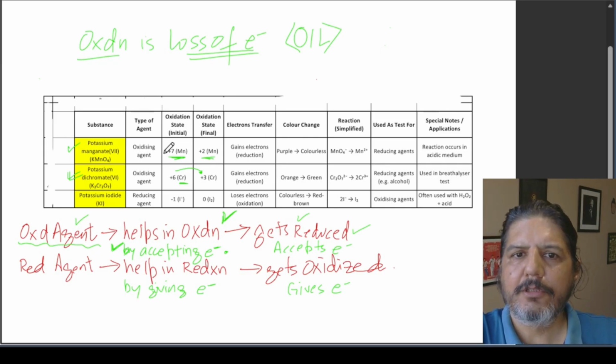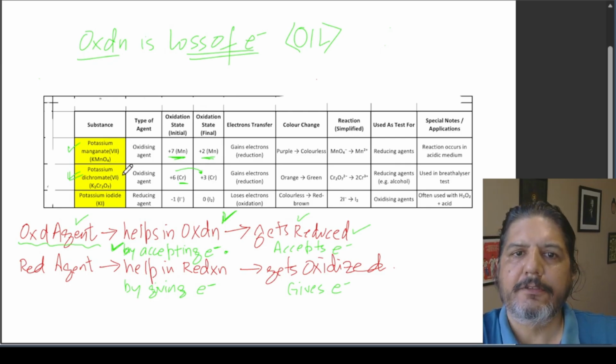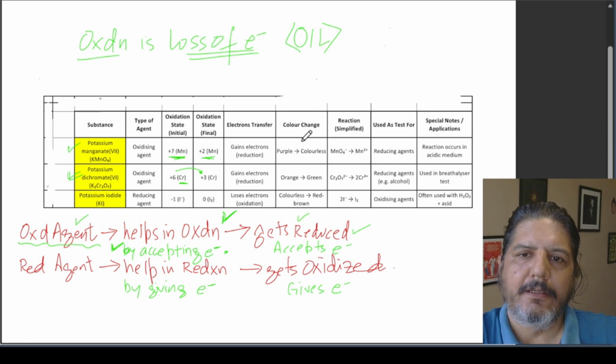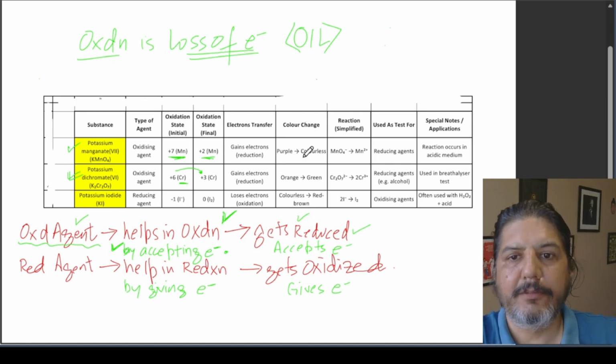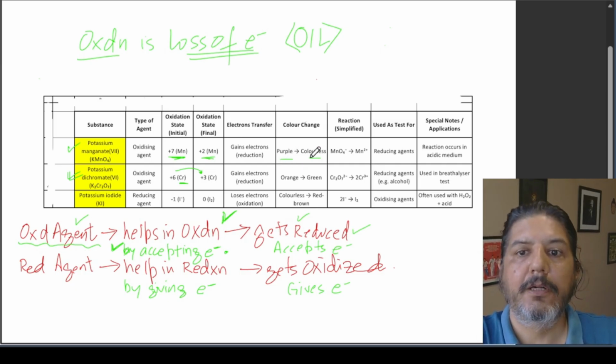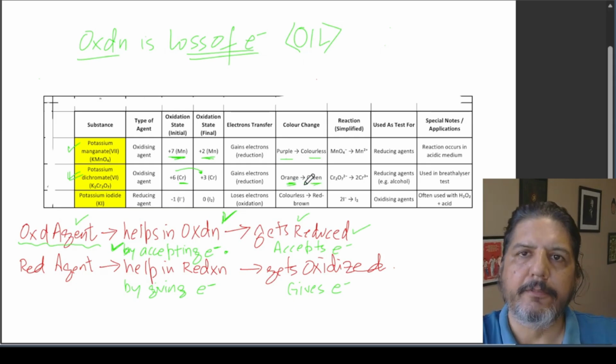Another interesting thing about these oxidizing agents, potassium permanganate and potassium dichromate, is that there is a color change. So that is why things become far more interesting. Potassium permanganate changes from purple to colorless. And potassium dichromate changes from orange to green.